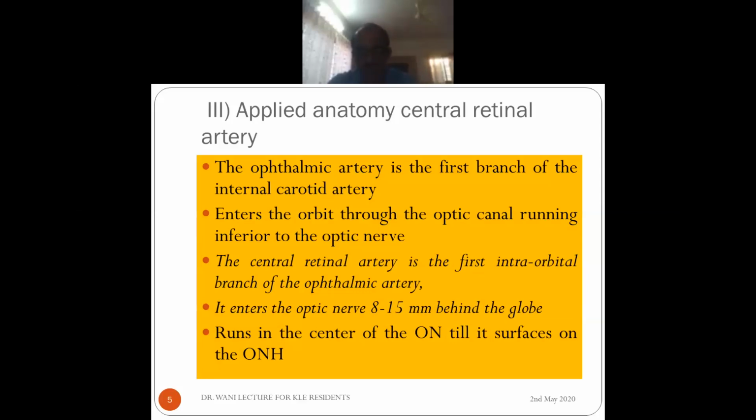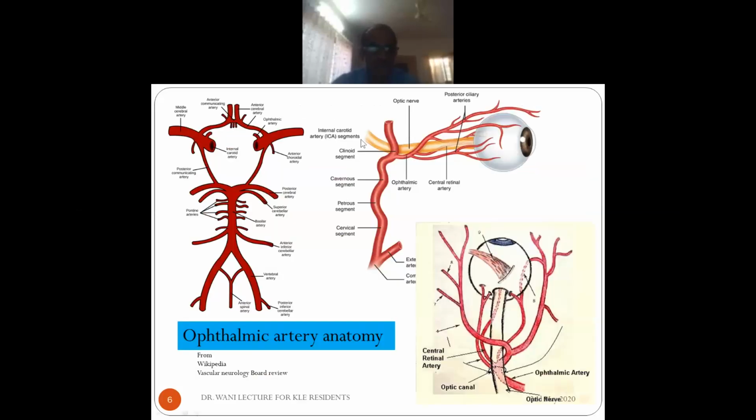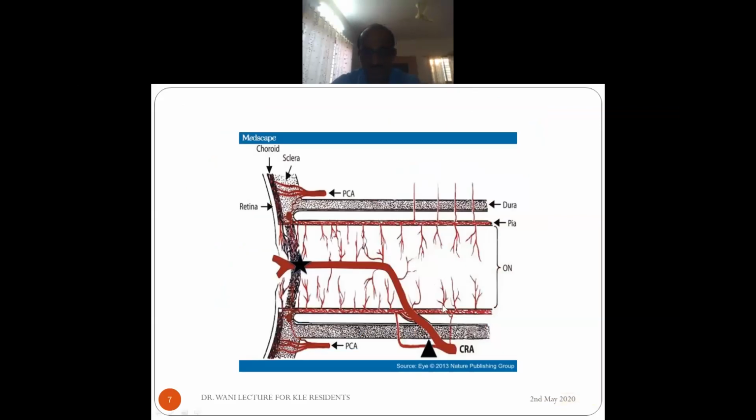It pierces the dural sheath, then the arachnoid sheath, then the pia, and it enters the center of the optic nerve. From there, it courses straightaway to the globe and emerges in the globe on the surface of the optic nerve head. So you can see that this is the ophthalmic artery arising from the internal carotid artery, and here you can see it is inferior to the optic nerve in the optic nerve canal. Then it gives the central retinal artery, which runs inferomedial and then enters the optic nerve. You can see in this third picture that it enters and then emerges on the optic nerve head surface. So in this picture, it's given diagrammatic representation.